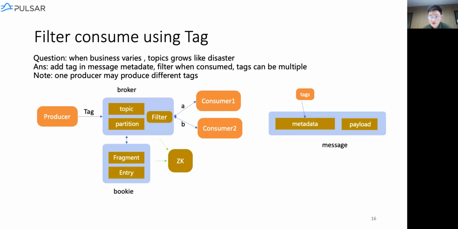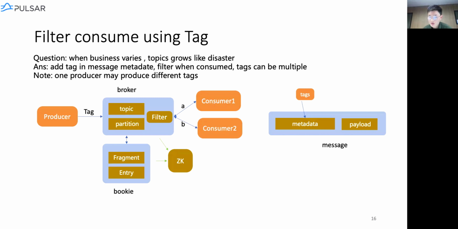First, the producer can add tags in the messages, and then the consumers subscribe to the topics and pass the tags that they want to consume to the broker itself. When the broker publishes the messages to the consumers, it will first look at the metadata and get the tags in it.